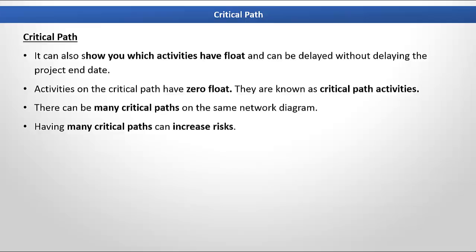So please remember that the activities on the critical path have zero float. Also, there can be many critical paths on the same network diagram. And having many critical paths can increase risks for the project.